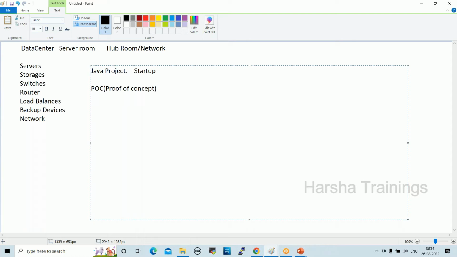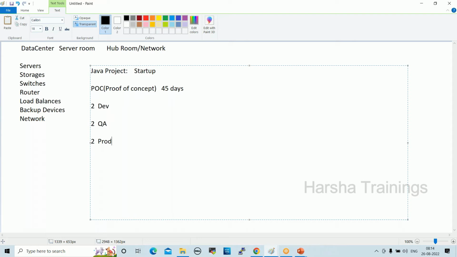So for this POC, the client gives you a 45 days timeline. Within that 45 days, we have to complete this POC and showcase it to the client. If the client approves this POC, then we get the real project, right? So for this POC, the client asks you to take 2 development servers, 2 QA servers, and 2 production servers. Why do we require 3 types of servers? We can take only development servers, right? Why do we require 3 types of servers here?